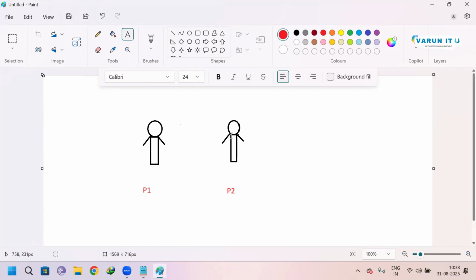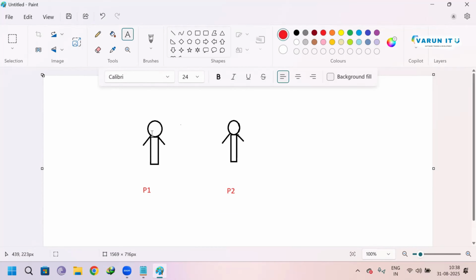Suppose now I'm talking with you, so you can understand my language. I communicate with one language. In the same way, P1 wants to communicate with him, so the language like English, Hindi, or any other language.